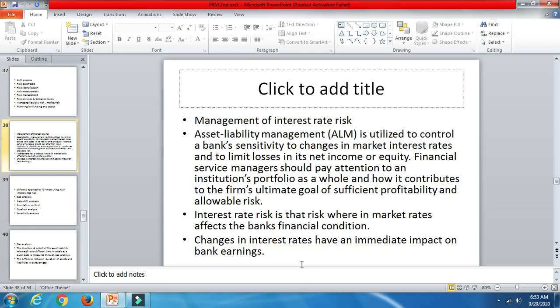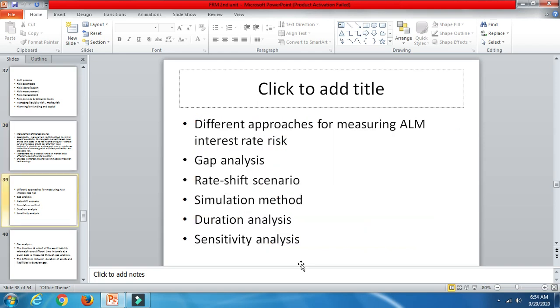The main aim of ALM is to reduce the risk of the banks. The bank uses different approaches for maintaining ALM that we are going to discuss now: gap analysis, rate shift scenario, simulation method, duration analysis, and sensitivity analysis.